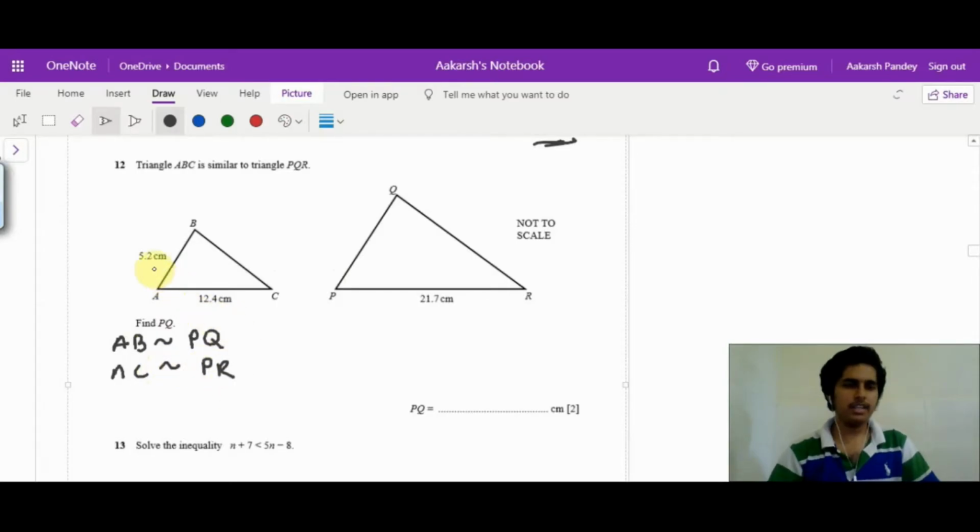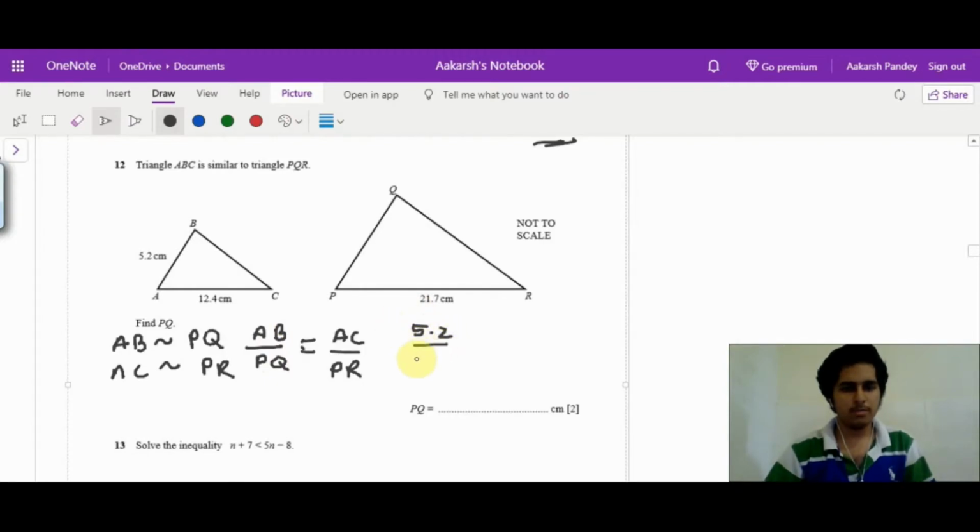So if we divide them, AB upon PQ is equal to AC upon PR. Now all we need to do is input the values. 5.2 upon PQ equals 12.4 divided by 21.7. Now we get PQ as 9.1 centimeters.